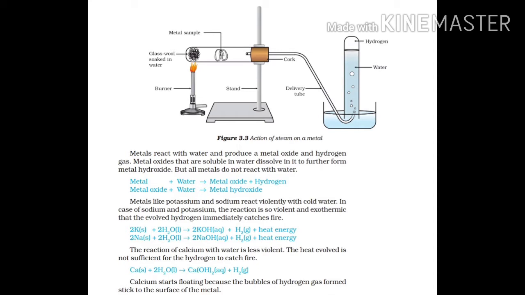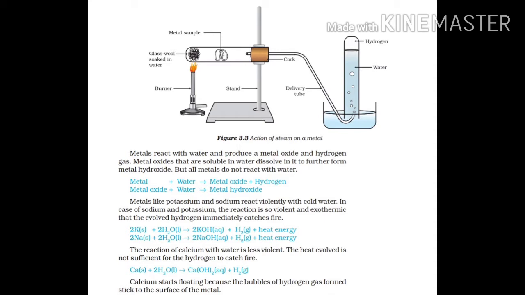Metals react with water and produce a metal oxide and hydrogen gas. Metal oxides that are soluble in water dissolve in it to further form metal hydroxide. But all metals do not react with water. General equation: metal plus water gives metal oxide plus hydrogen. Metal oxide plus water gives metal hydroxide.